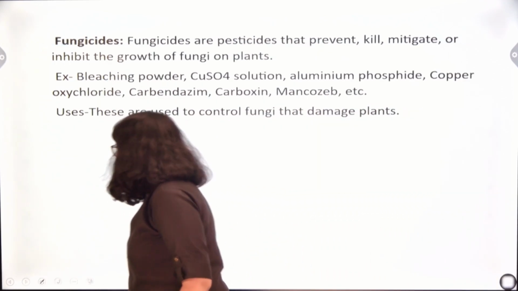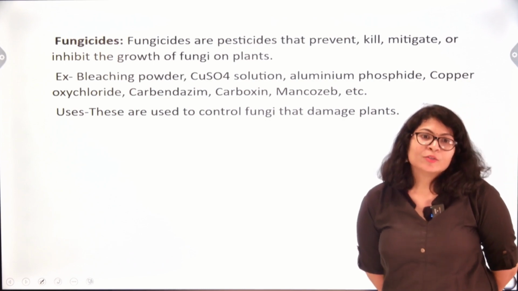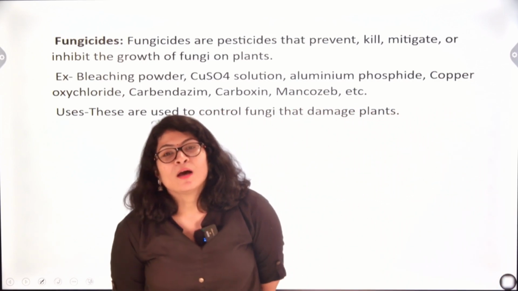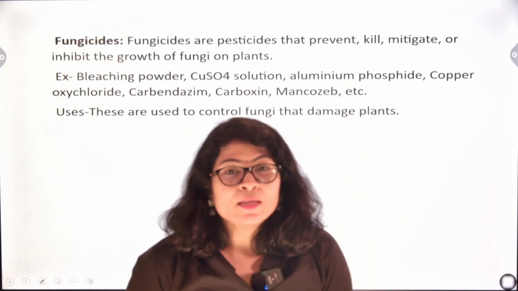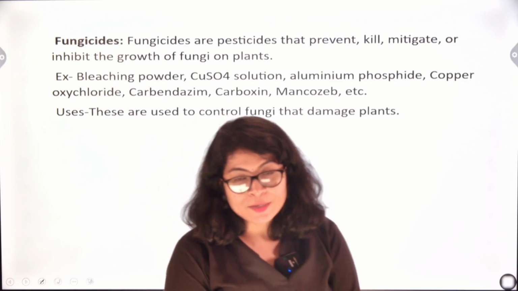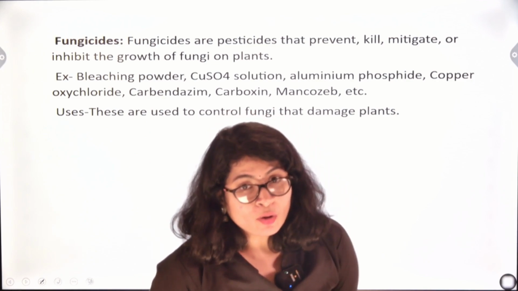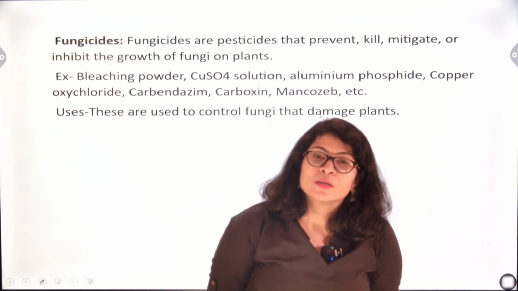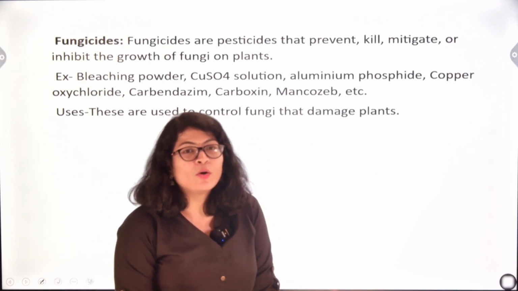Next is fungicides. Fungicides are pesticides that prevent, kill, mitigate or inhibit the growth of fungi on plants. Basically, fungi are highly dependent upon plants. They suck their nutrition from the plants, thereby harming the growth of the plant. That's why fungi are not good for the growth of the plants. So, fungicides are used to prevent, kill, mitigate or inhibit the growth of fungi on the plants.